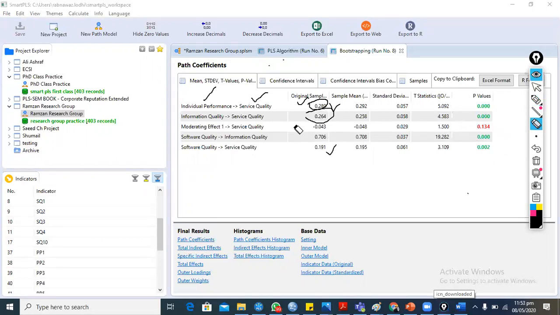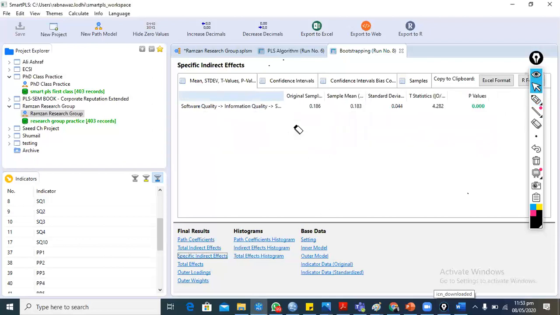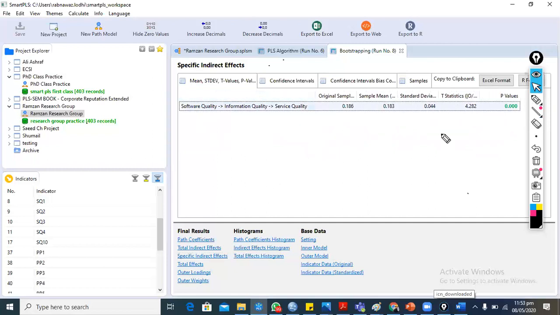Now we are moving toward hypothesis testing, and there are also some indirect effects, which we already discussed yesterday. This is the one mediation model, and the p-value is less than 0.05, and it confirms the indirect relationship of system quality with service quality through information quality.